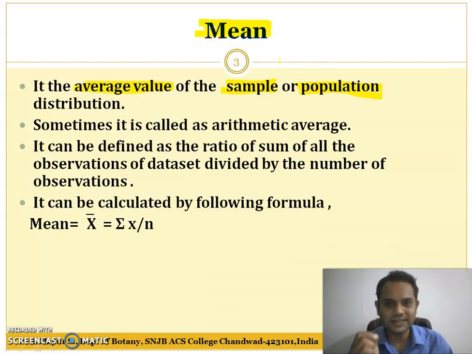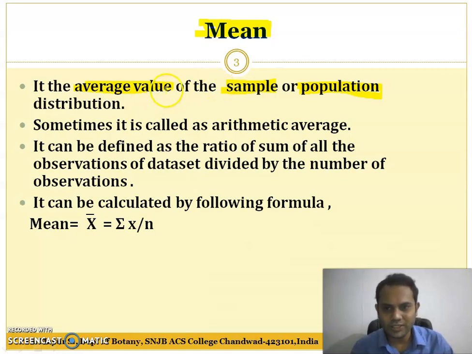These are primary statistical terms that you must know before studying statistics. I have already shared the earlier video with you, in which you will learn all these statistical terms.